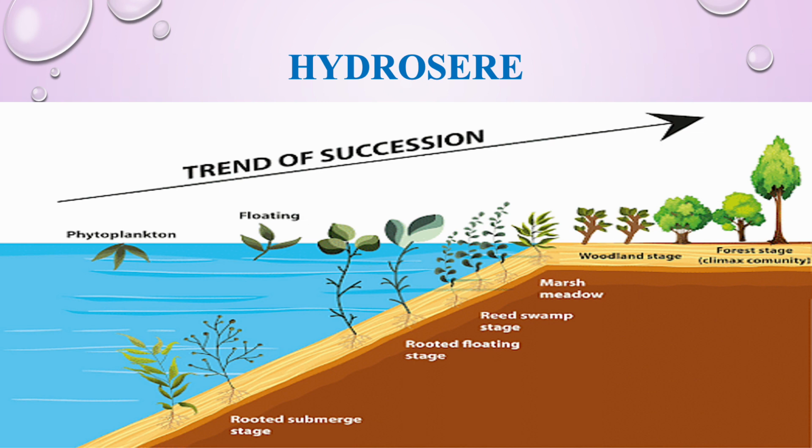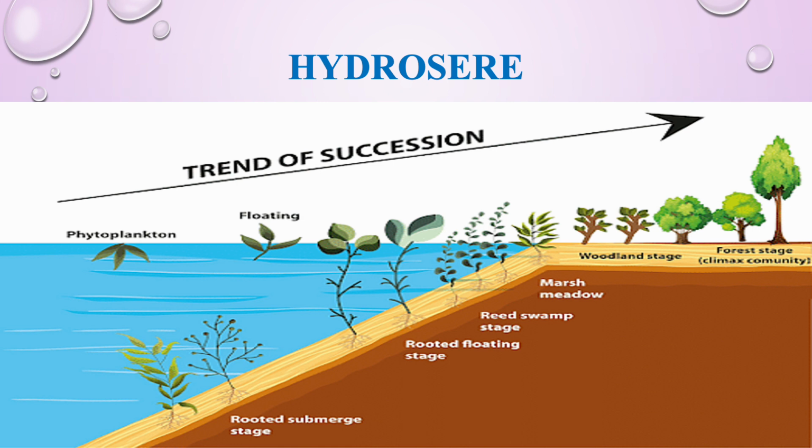So after the phytoplanktons, we can see here the presence of the rooted submerged stage where Vallisneria, Hydrilla, etc. such plants arise, and then slowly to the edges of the pond we can see the rooted floating stage also being present. As the soil is being formed, slowly the plants gain roots, and some of the plants will be floating on the surface.